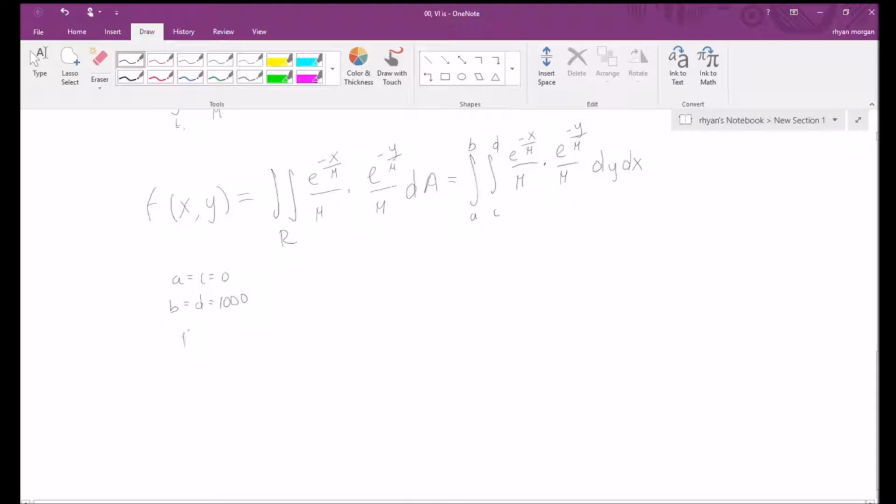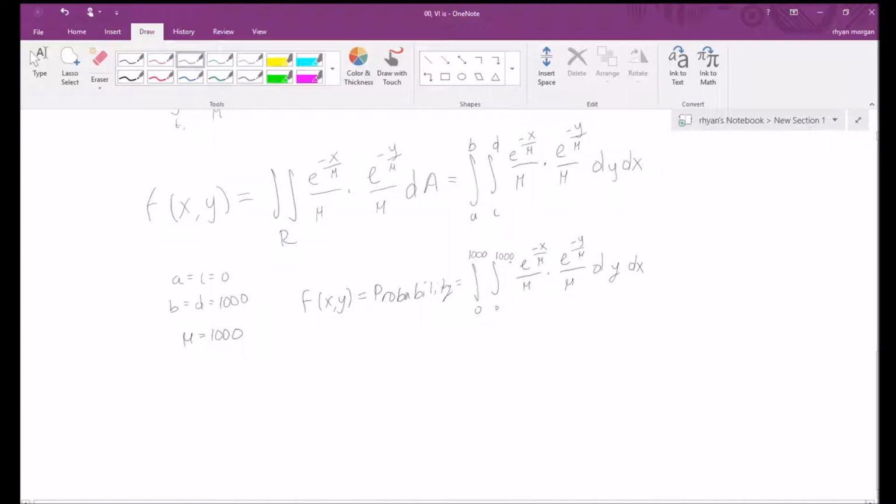Since we know our mu is equal to 1,000, we can then plug these numbers in to get f of xy is equal to the probability, which is equal to the integral from 0 to 1,000 of the integral from 0 to 1,000 of e to the negative x over mu divided by mu times e to the negative y over mu divided by mu dy dx.